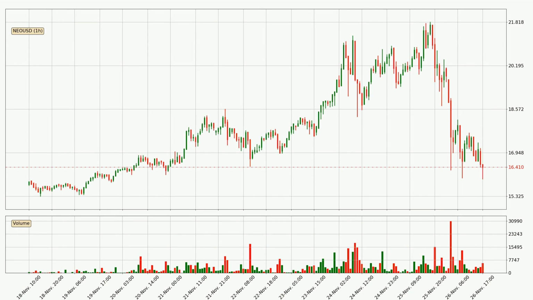Looking at the hourly time frame for NEO, the price rapidly went down around 23.0% in the last 24 hours, with a current price of 16.4. The volume was also high, showing that this move was strong and the sellers are taking over.